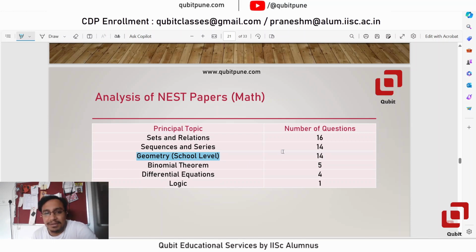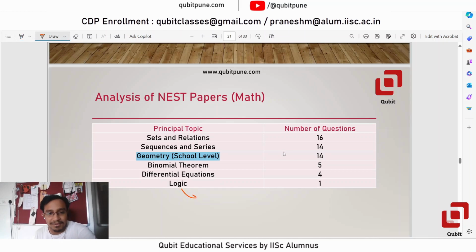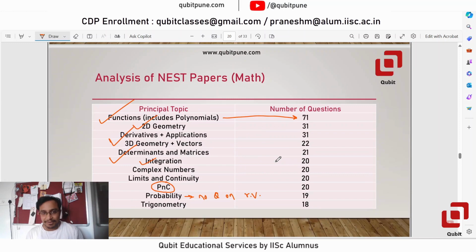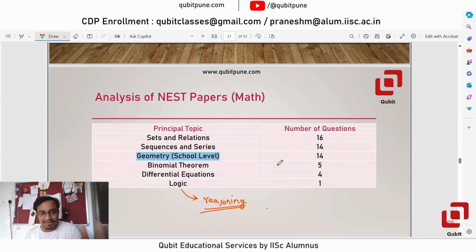And then again binomial theorem, differential equations, and only one question on logic. In some books logic is termed as reasoning, which is there in 11th standard NCERT. In some boards, like in Maharashtra State Board, logic is in 12th standard. So good news is more or less it's the same as IISc aptitude test, but one thing that stands out is the geometry problem at the school level. But of course on a slightly difficult note. All right.